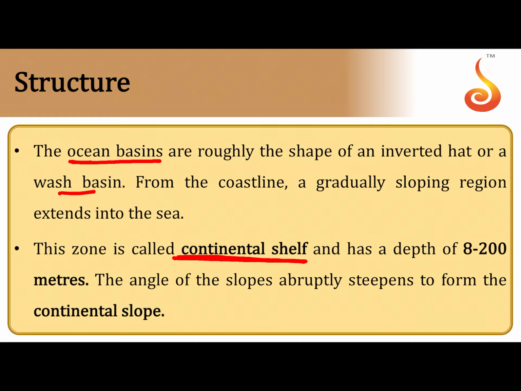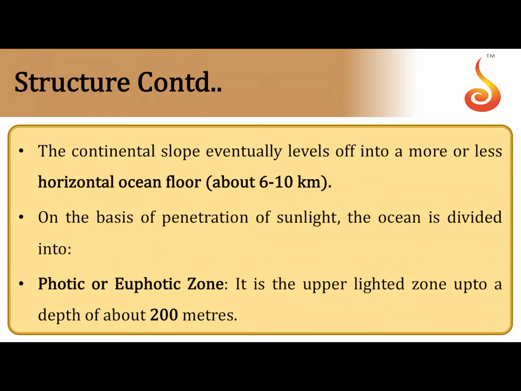And that is referred to as the continental shelf. The continental shelf may extend to a depth of about 8 to 200 meters, and there is a point which is called the continental edge, where suddenly the slope becomes deeper. That particular region where it suddenly becomes deeper near the coastal region is referred to as the continental slope.